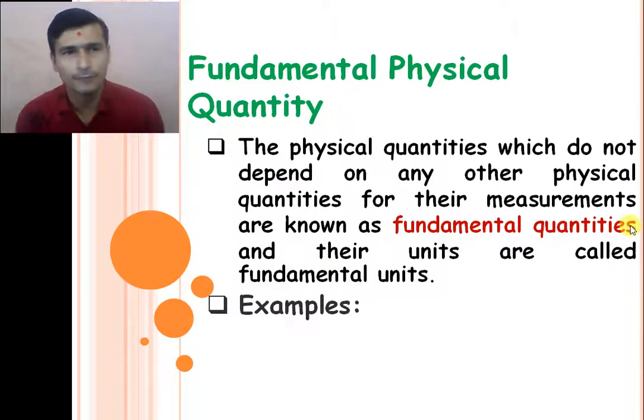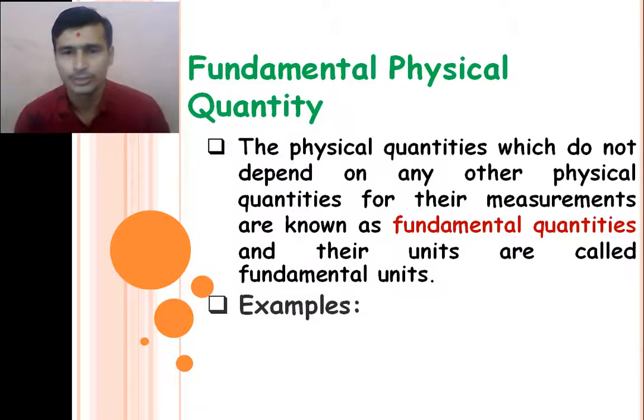Among all the physical quantities, we select some minimum number of physical quantities from which all other physical quantities are derived.